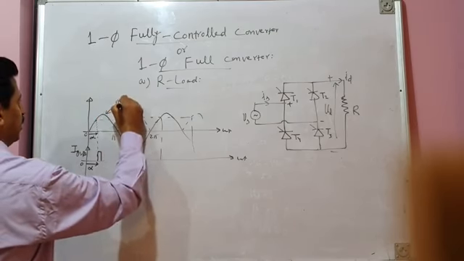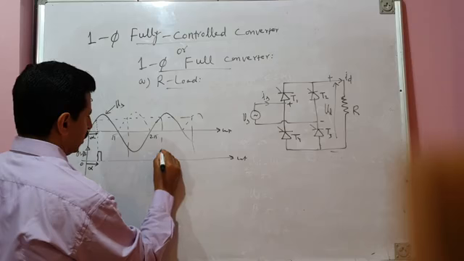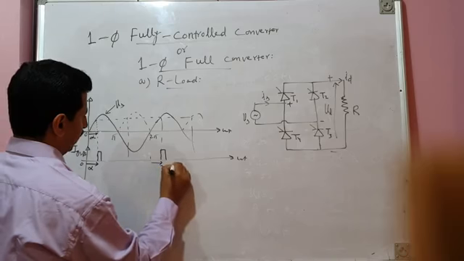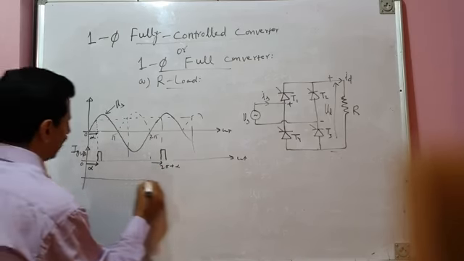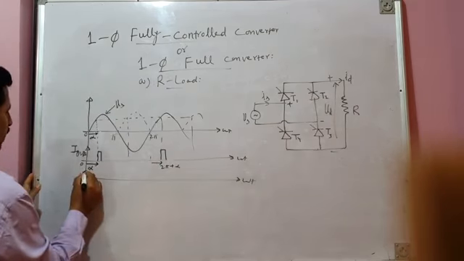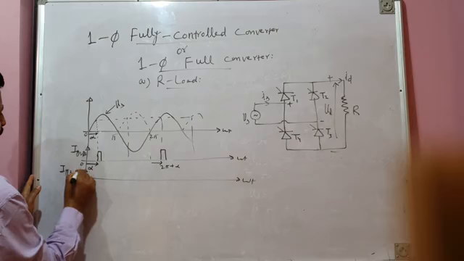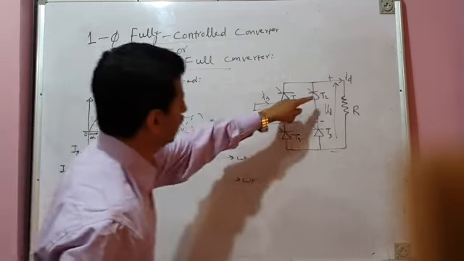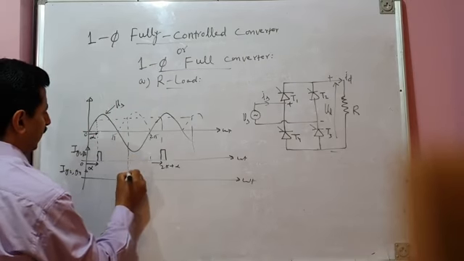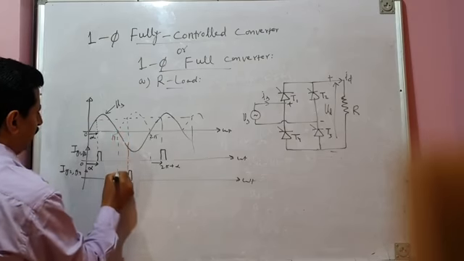This is your source voltage waveform. In the next positive half cycle of source voltage, the firing pulse is again issued, but it is issued after a delay of 2 pi plus alpha. Similarly, you can show the firing pulse pattern for the other pair of devices, T2 and T4, and let us call their gating current pulses IG2, IG4. So T2 and T4 will be fired during all negative half cycles. This is your first negative half cycle. So the firing pulse will be issued to T2 and T4 here after a delay of alpha.